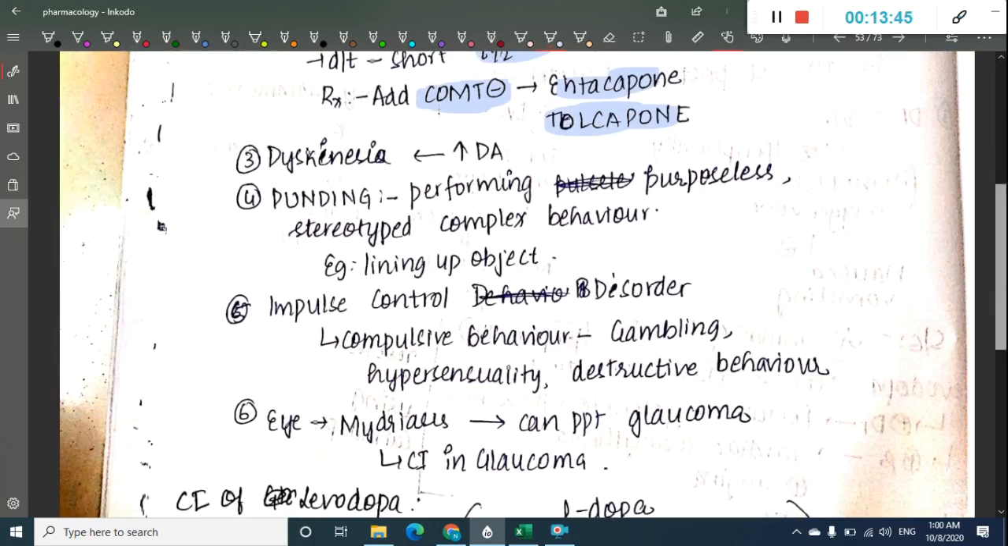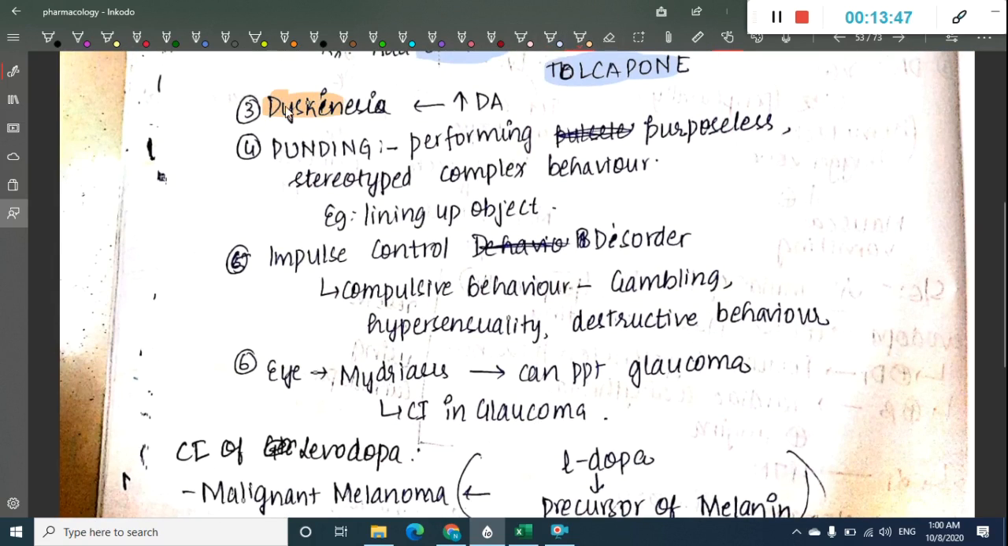The next side effect is dyskinesia. This dyskinesia occurs due to increased dopamine levels. The next side effect is punding. What is punding? Punding is purposeless stereotyped behaviors, that is lining up of objects. Then impulse control disorders can also occur due to these drugs, that is levodopa. Impulse control behavior includes compulsive behavior, gambling, hypersexuality and destructive behaviors.